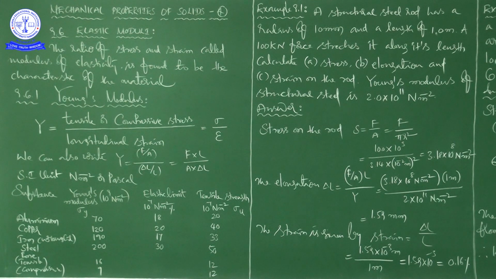Next, the ratio of tensile or compressive stress to the longitudinal strain is defined as Young's modulus, and is denoted by the symbol Y. This is the symbol to represent Young's modulus of elasticity.